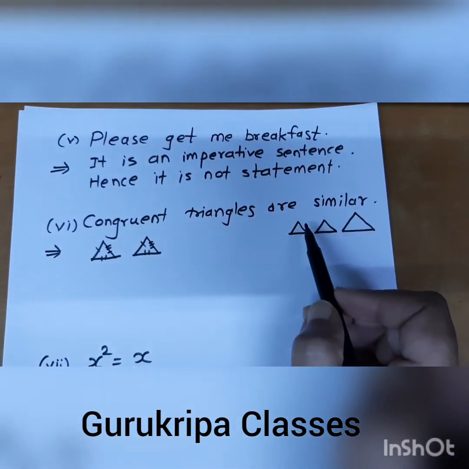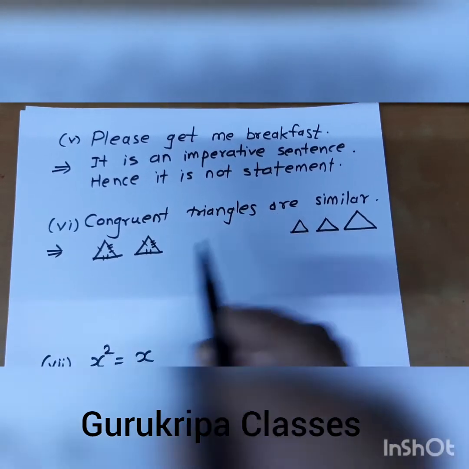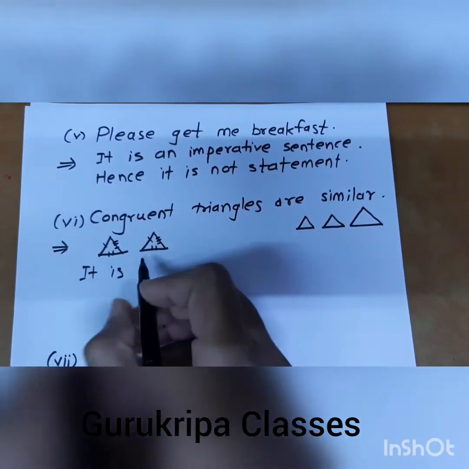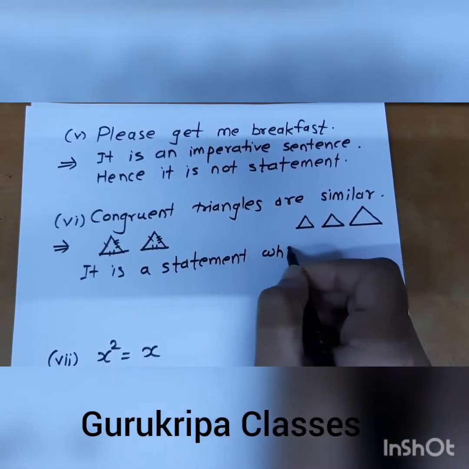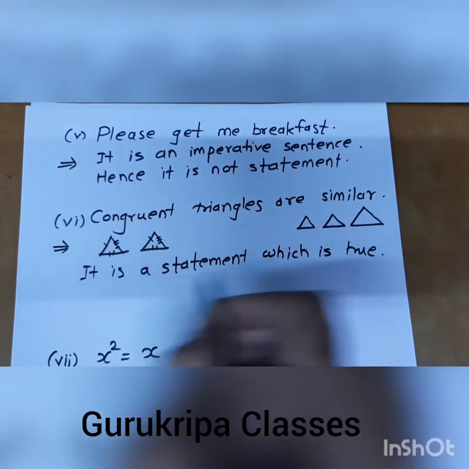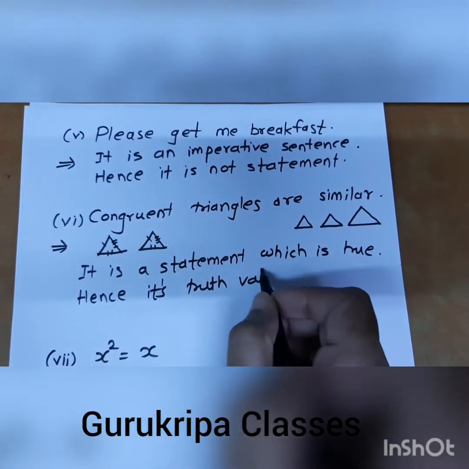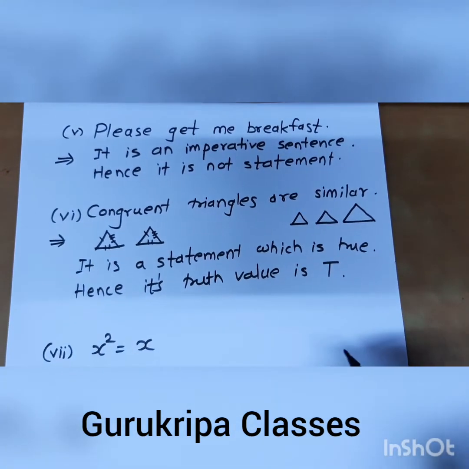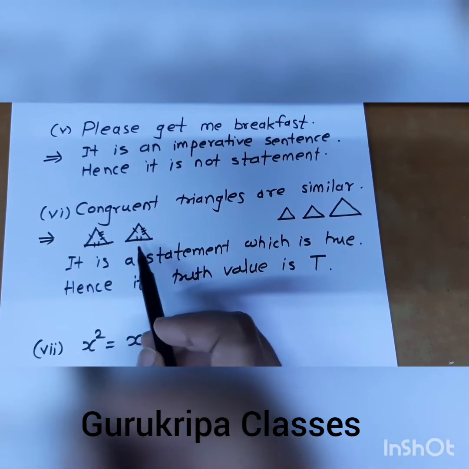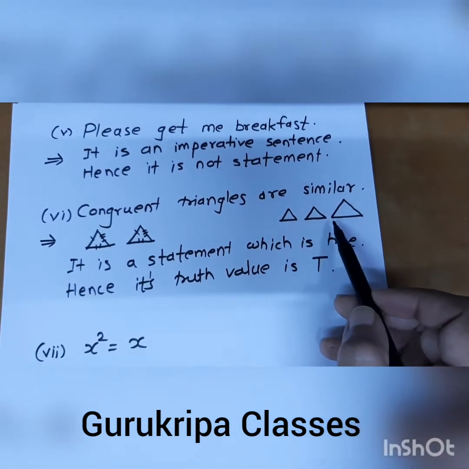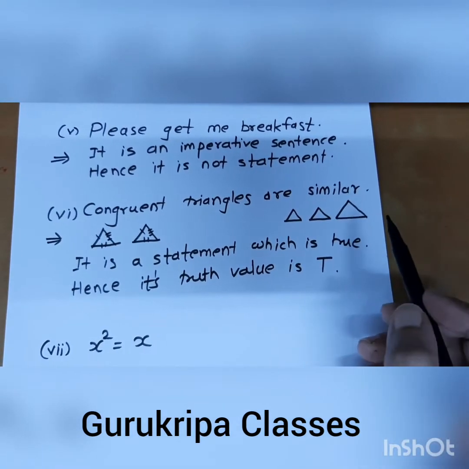Congruent triangles will be similar, but we cannot say that similar triangles will be congruent. Okay, congruent triangles are similar. It is a statement which is true. Hence its truth value is capital T. Remember this: congruent triangles mean sides and angles are congruent to each other, and in similar triangles sides are in proportion, or we can say they have a ratio, and angles are equal.